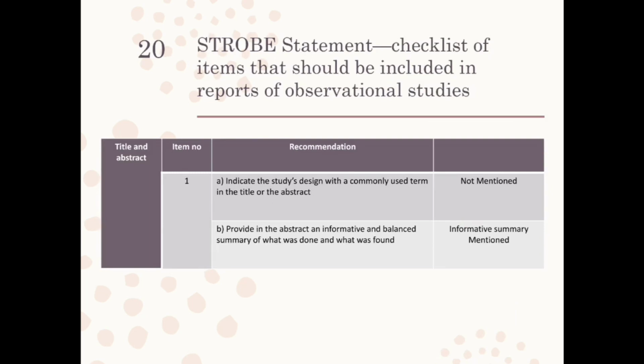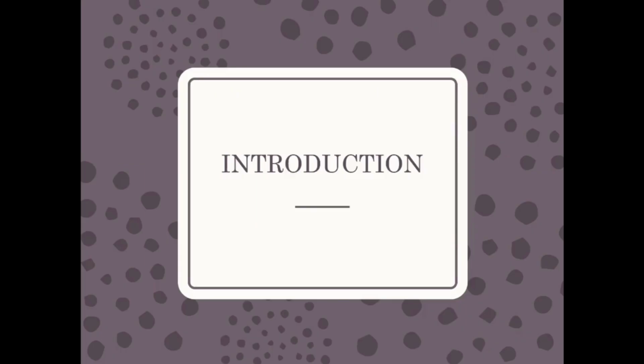Next, the STROBE statement. This is a checklist for evaluating observational studies. For item number 1, A and B, I've shown on the right-hand side whether it is mentioned or not. Typically, write exactly what from the item is mentioned and what is not mentioned. If you mention that clearly, it gives the audience a very good understanding of this article.